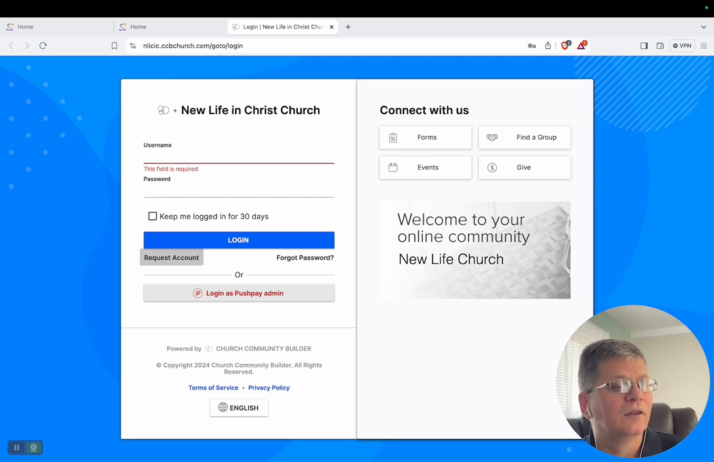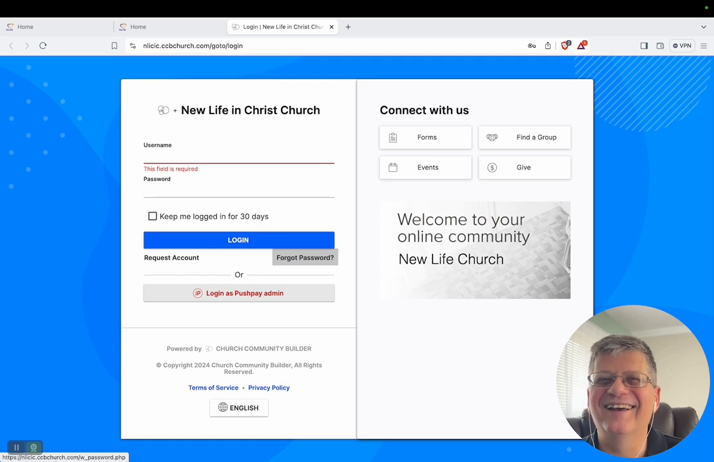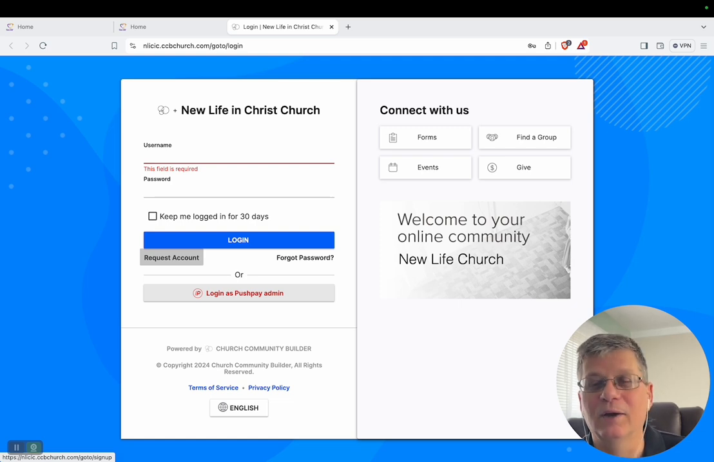Now, there's two options down here. If you've forgotten your password, you can enter your email up here or your username and click on Forgot Password, and it will let you fix that. Otherwise, if you don't have an account, you can always request one, but I would think by now you would. We did this in our 101 class when you join as a life changer. But if you don't have access, you can request an account here.